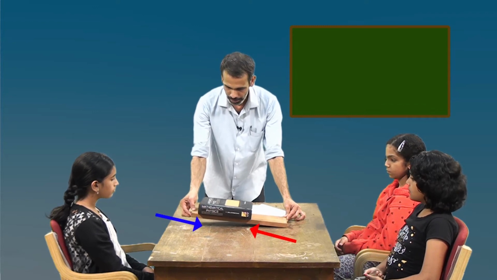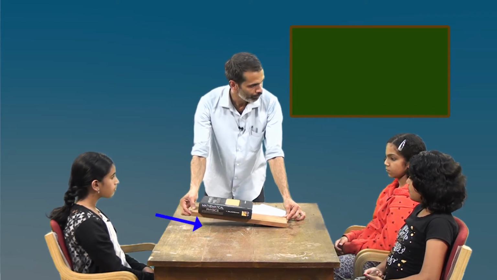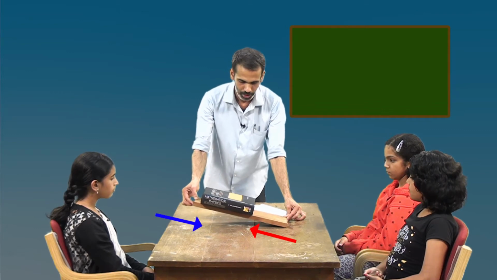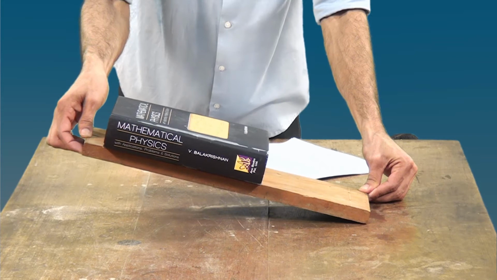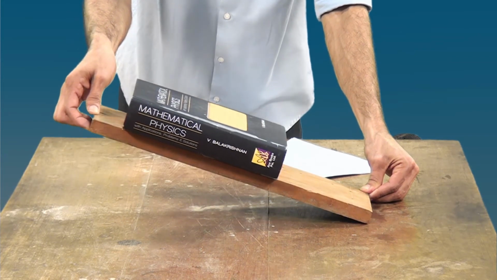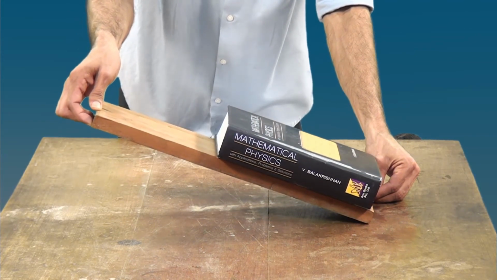See, I have kept one book on the top of a wooden plank. See, what I am going to do, I am going to tilt one end of this plank slowly. When I tilt, the book is at the same position. If I tilt more, the book is again at the same position. If I tilt more, slowly the book starts to slide down and it comes down.